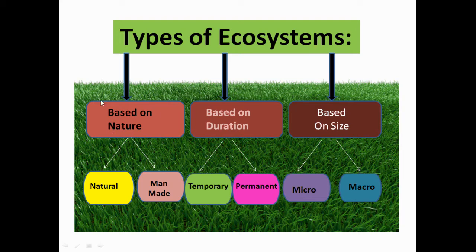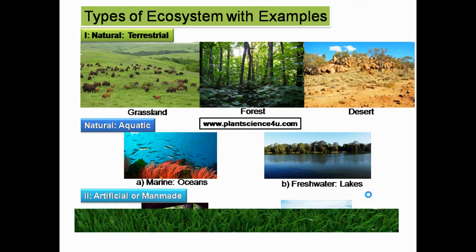Based on nature, we have two types of ecosystems, natural ecosystem and man-made ecosystem. Based on duration, we have two types of ecosystem, temporary and permanent ecosystem. Based on the size, we have micro and macro. Micro means small sized and macro means large sized ecosystem.